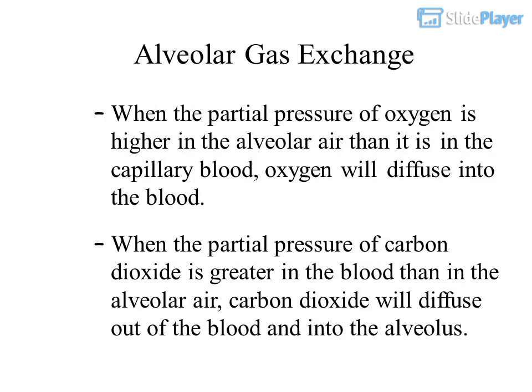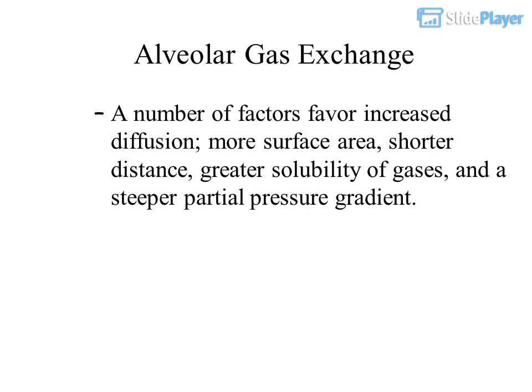Alveolar gas exchange. When the partial pressure of oxygen is higher in the alveolar air than it is in the capillary blood, oxygen will diffuse into the blood. When the partial pressure of carbon dioxide is greater in the blood than in the alveolar air, carbon dioxide will diffuse out of the blood and into the alveolus. A number of factors favor increased diffusion: more surface area, shorter distance, greater solubility of gases, and a steeper partial pressure gradient.